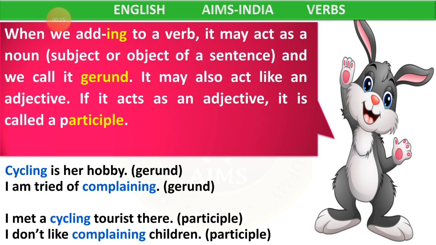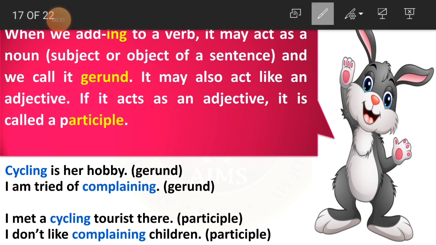As I explained you before, like cycling is her hobby. See, we are talking about cycling here. It is her hobby and this becomes the gerund here. And I am tired of complaining. We are talking about complaining here. That is the noun here. So this is a gerund here.